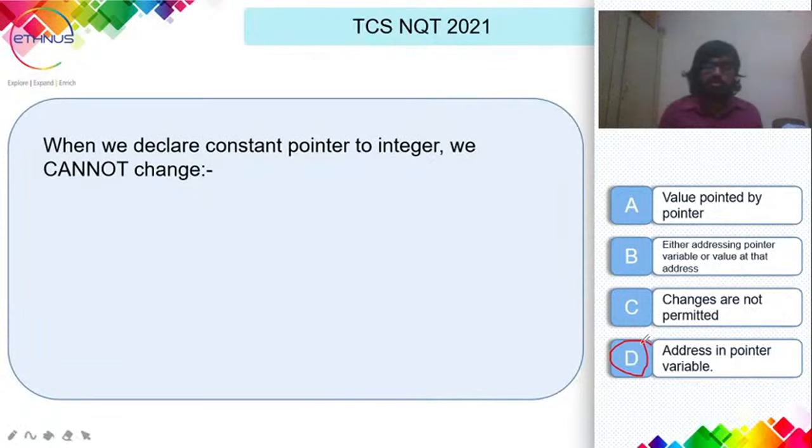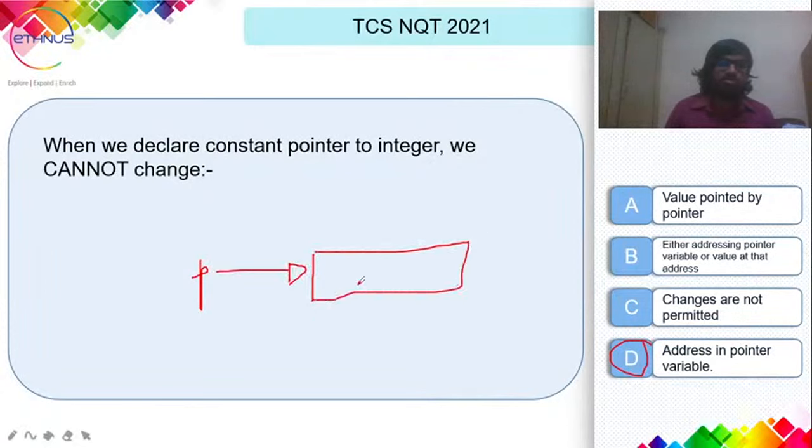But if I do int star p is equal to some value, then p will store the address, the location where the value will reside. So what is constant? Once we use a const keyword, that means the variable value is not changeable at all, and the variable holds an address. So the address in the pointer variable is not changeable. So that is that.